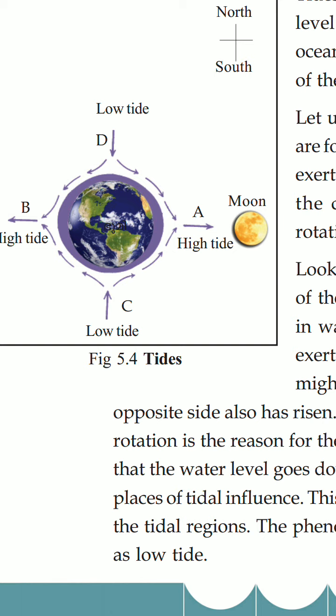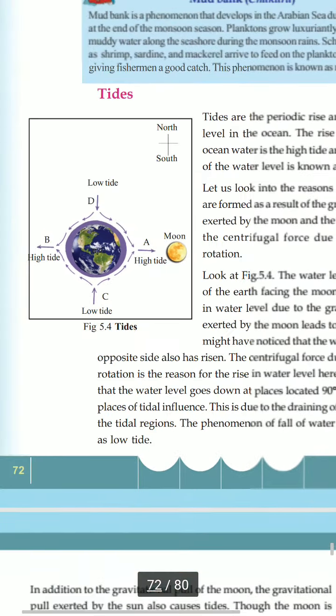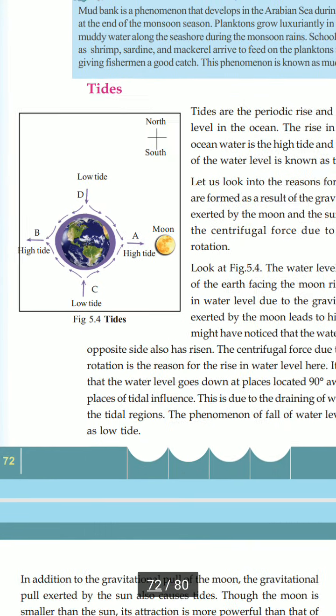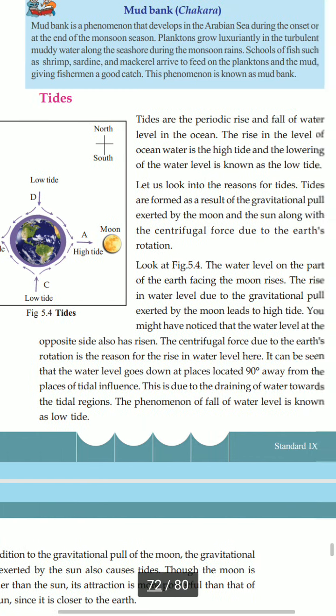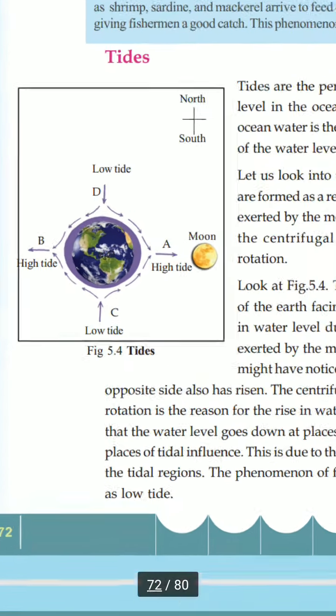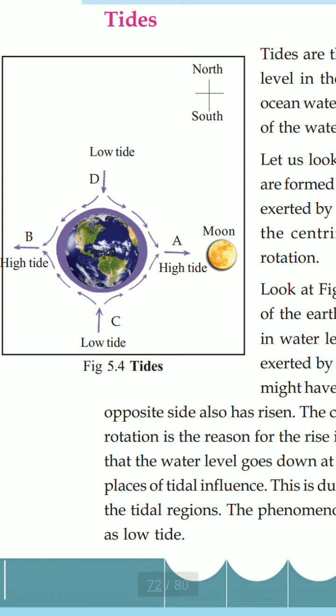That means the draining of the water occurs. Because of this draining, the water goes to A and B, and C and D face low tide. The phenomenon where the water level is high is high tide, and where the water level is low is known as low tide. Clear?